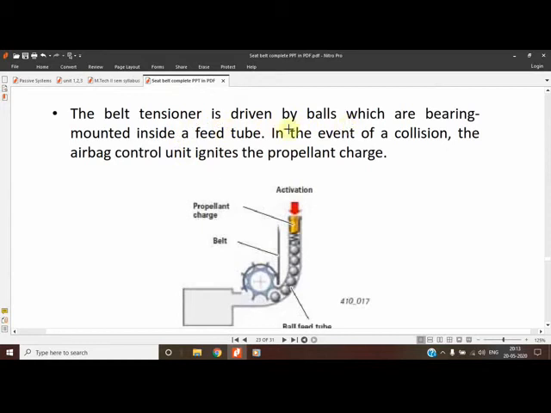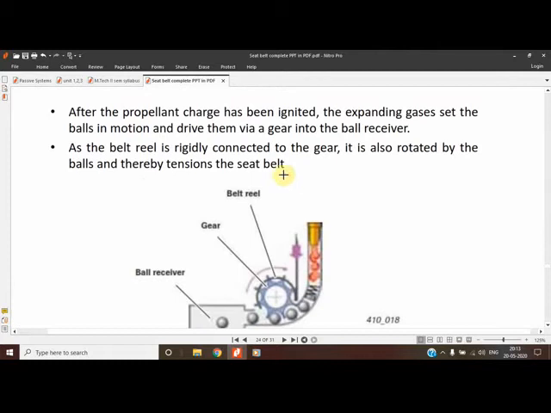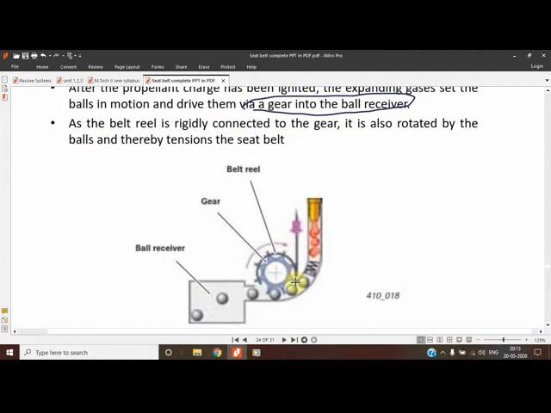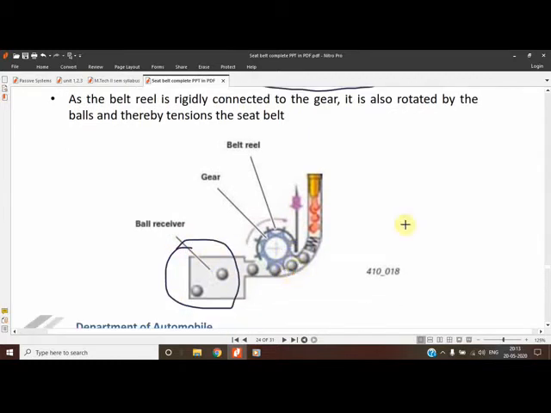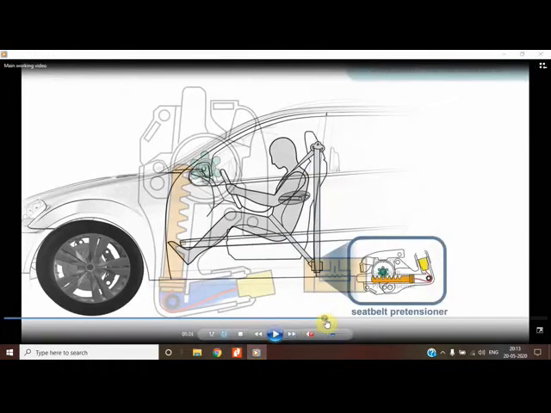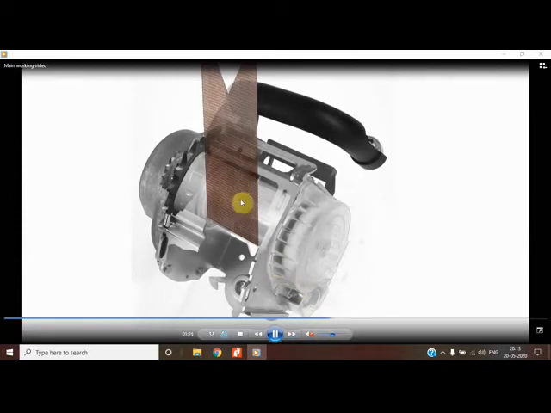The belt tensioner is driven by balls which are bearing mounted. In the event of collision, the airbag control unit ignites the propellant charge, and it moves a gear. You can see the ball moves a gear and then gets collected in the ball receiver. So in this way it is a one-time usable thing. This much gas is generated, the ball has moved, rotated the gear, and this gear has the belt reel, and the belt reel means that retraction is obtained. You can see it will retract.